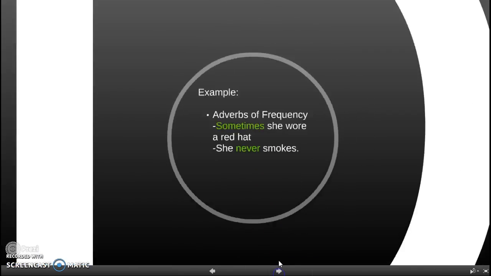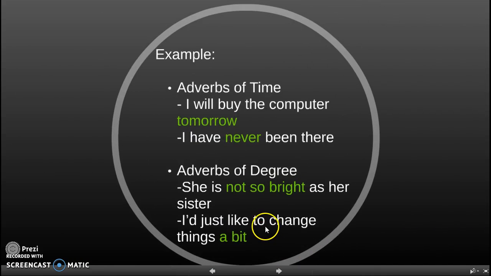Okay, adverbs of time. "I will buy the computer tomorrow": tomorrow is the adverb at the end position of the sentence. The second one is "I have never been there": never is in the middle position.